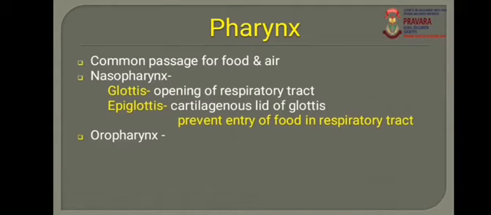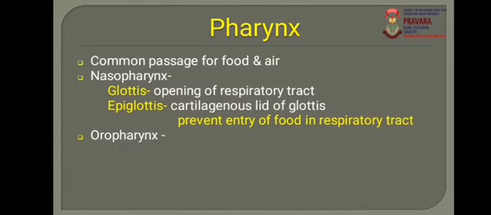Now this nasopharynx, the respiratory tract, has an opening in the region of the pharynx, and this opening is called the glottis. That is, the glottis is the opening of the respiratory tract present in the pharynx.